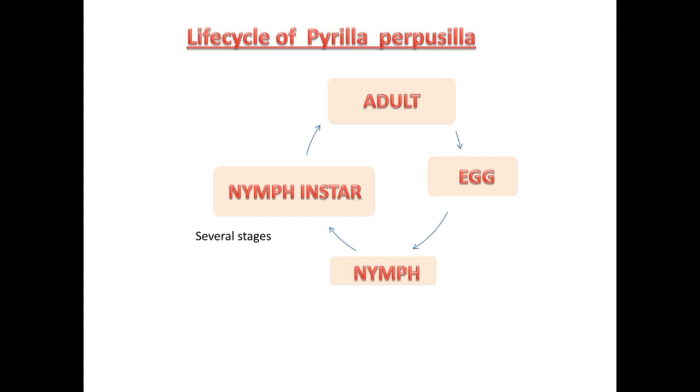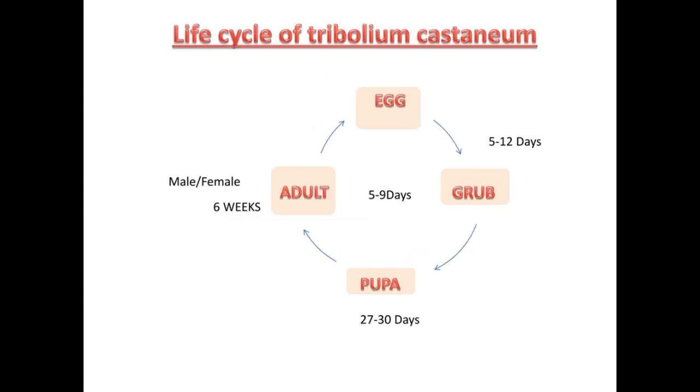This is a graphic representation of the life cycle of Pyrilla perpusilla, how the adult gives rise to eggs, then eggs change into nymph, and the nymph undergoes several nymph instar stages and then changes into the adult. This is the life cycle of Tribolium castaneum. Eggs change into grub in 5 to 12 days, then grub changes into pupa in 27 to 30 days, and then it changes into adult in 6 days, and mainly the life cycle completes in 6 weeks.